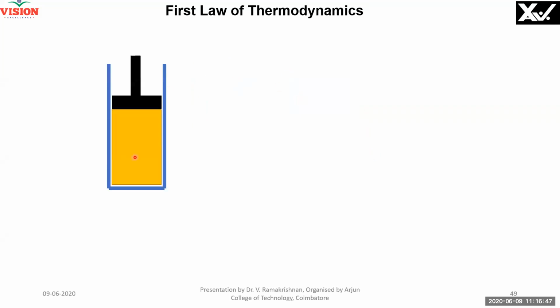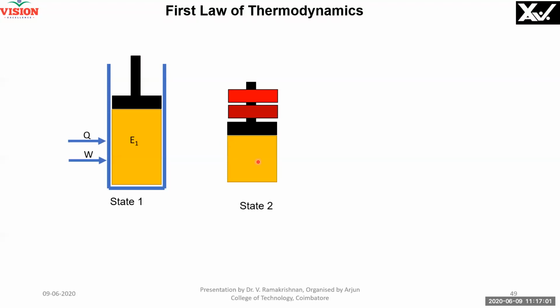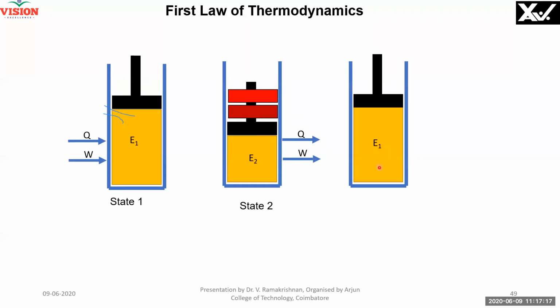Now here I am considering the same piston cylinder arrangement. Here the energy is E1, total energy capital E1. This is called state 1. I am applying both heat and work, so it changes to state 2, energy E2. I have applied more weight because the pressure has changed. So work is now done on the system by applying pressure, by adding weight. Then I remove heat and work. What happens? It comes back to its original state, if possible. Right? So these three together form a cycle.